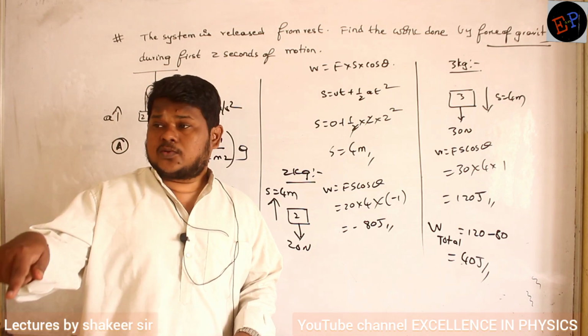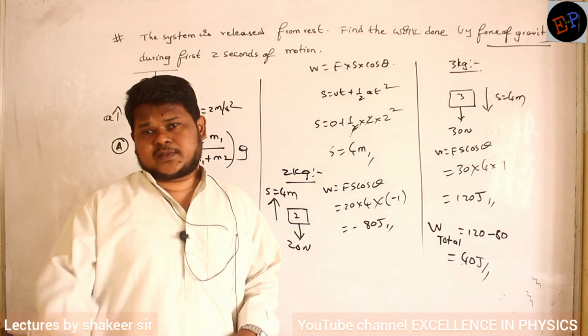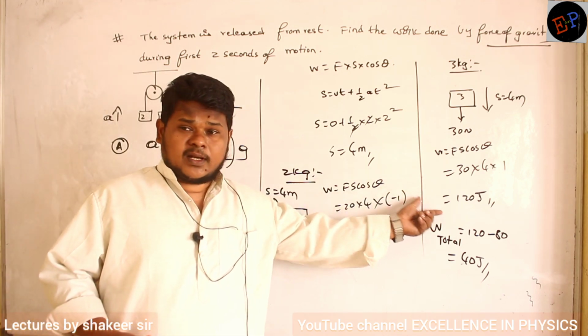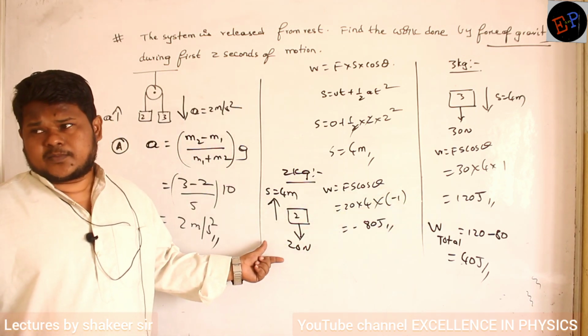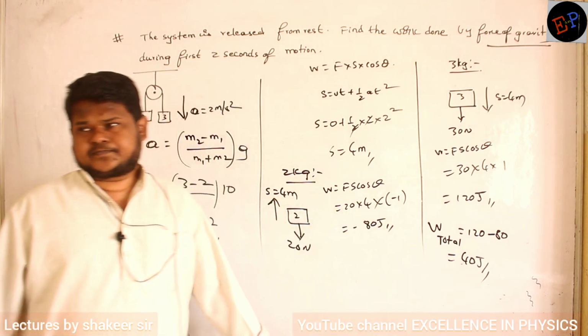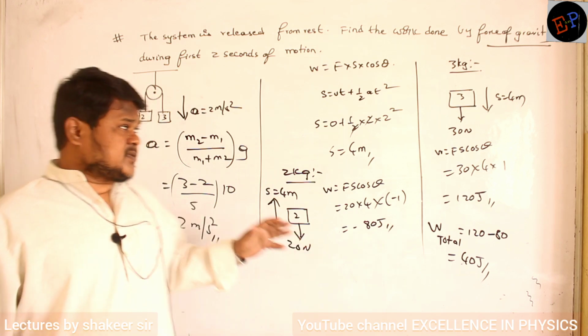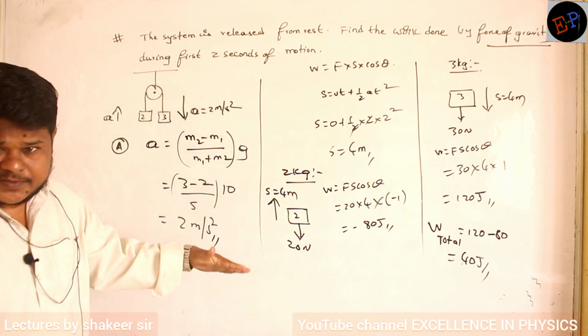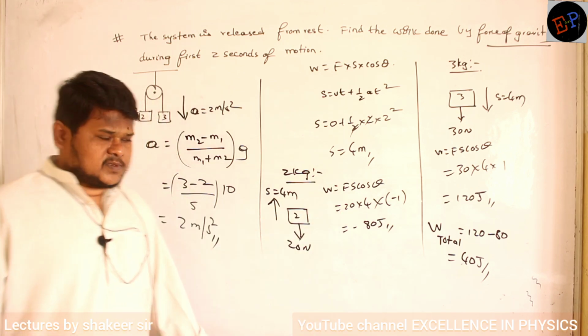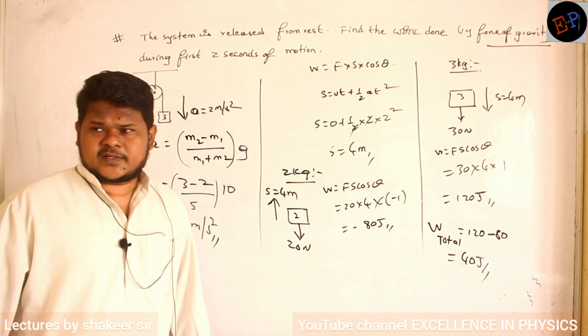It means on the whole, gravitational force is doing positive work. It is doing greater positive work on one body, lesser negative work on another body. But on the whole, it is doing positive work only. If positive work is done, it means that the center of mass of this body moves downwards. That is according to the center of mass reference frame.